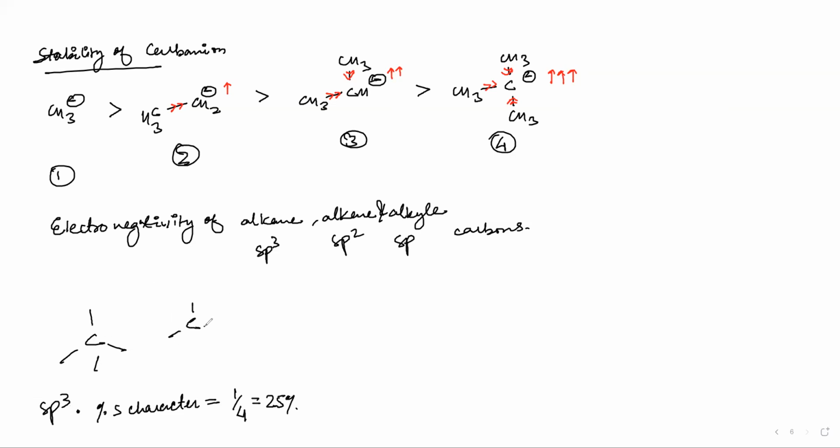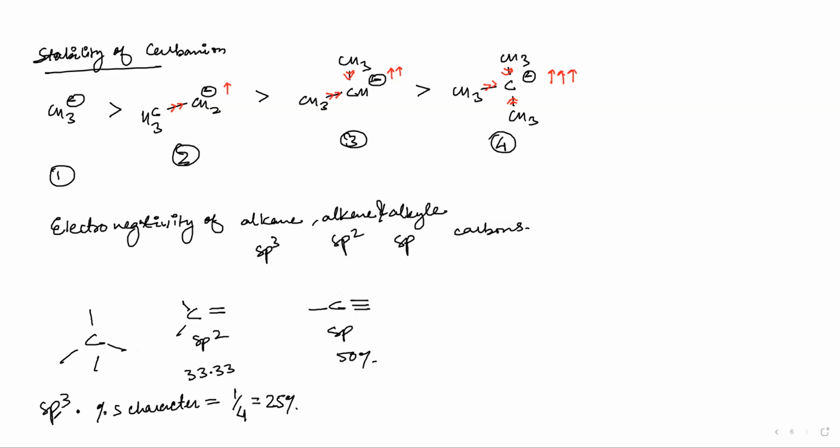Similarly, this is sp3. Now if I want to calculate for sp2, the percentage s character is 33.33%, and similarly for sp carbon, this one is sp, this will be 50%.